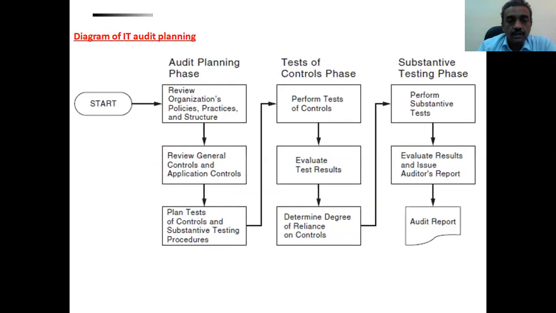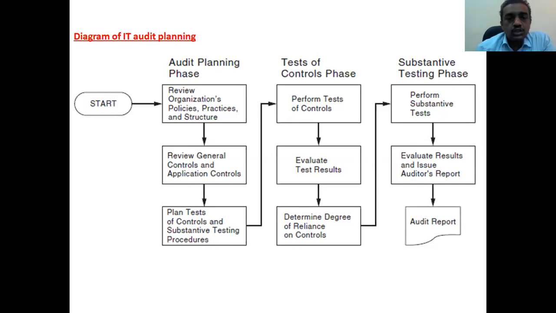So what is this diagram? This is a more important diagram for the final examination and midterm. Auditing planning, test of control phase, substantive testing phase. What do you have to do with the first one?